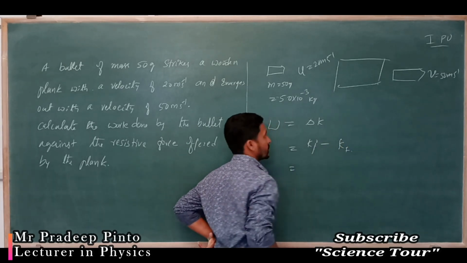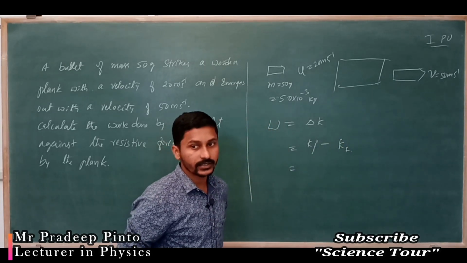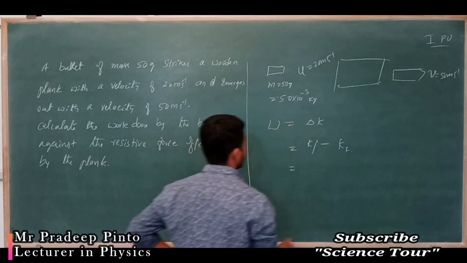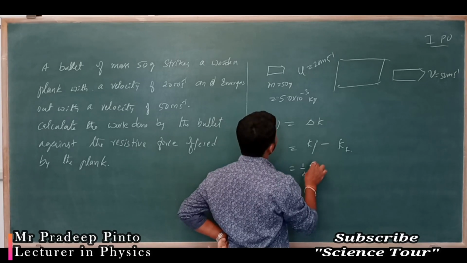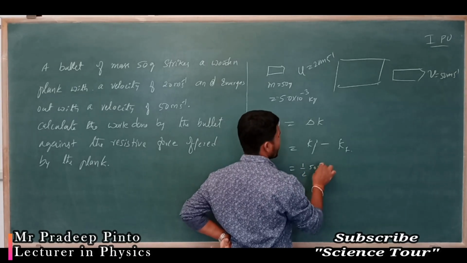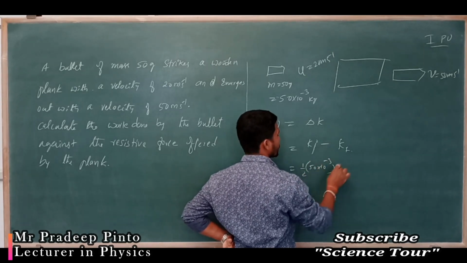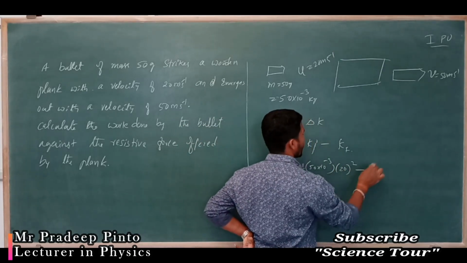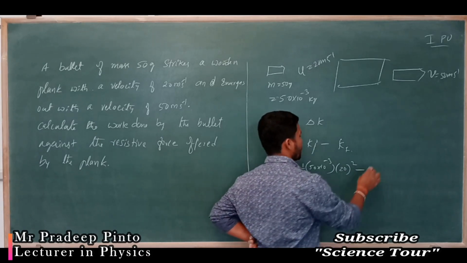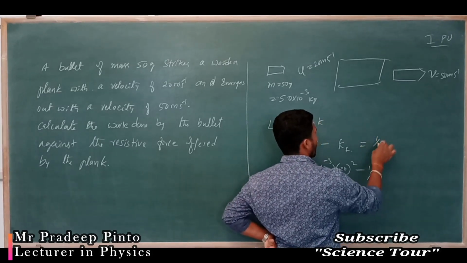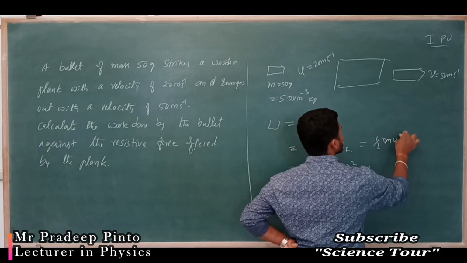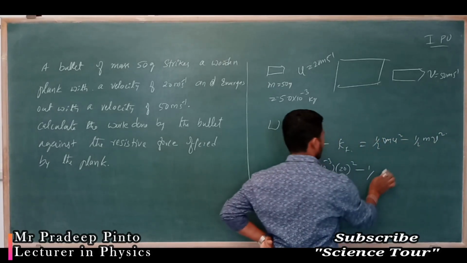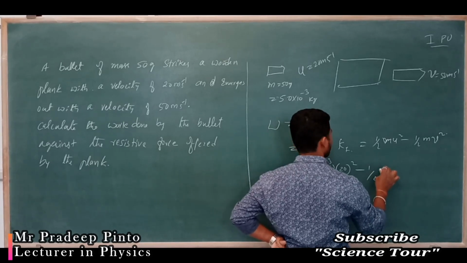Initial kinetic energy is half m u square, with m as 50 into 10 to the power minus 3 and u as 20 whole square, minus half m v square.